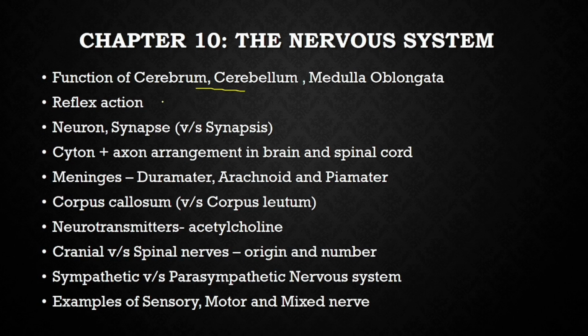Synapse is the junction of the two neurons, and synapsis we have already studied in crossing over. So these two words look similar, can be asked. Neuron and nephron definition can be asked. Arrangement of cyton and axon.